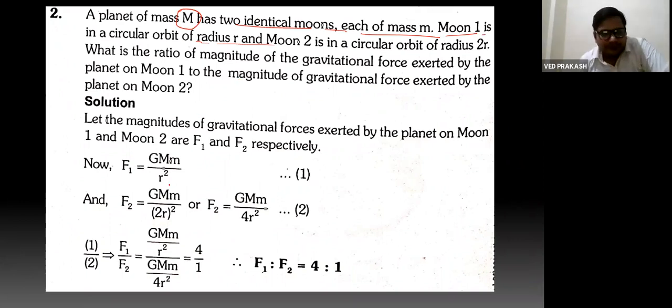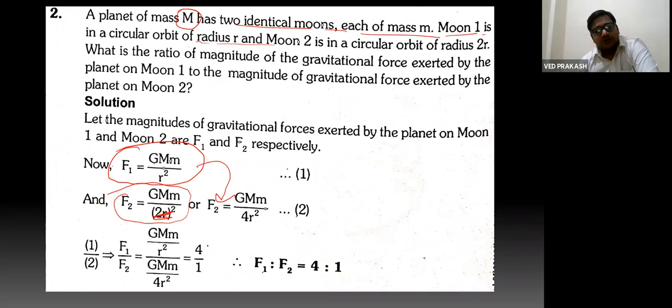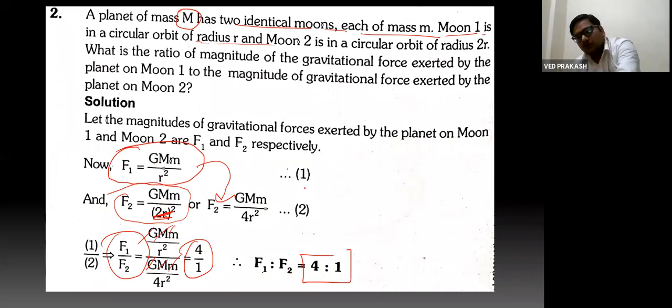So basically, we use here the formula of force F equal to G m1 m2 by r square. So we will use this formula two times. Once for satellite 1, which is G M m by r square, and F2, which is the force acting on satellite 2, which is 2r distance from the Earth. So 2r distance we will write here. So simply we have to divide F1 and F2. By dividing these two terms, G will cancel out, m also cancels out. So you will get the result 4 is to 1. So forces acting on the two satellites are in the ratio 4 is to 1.